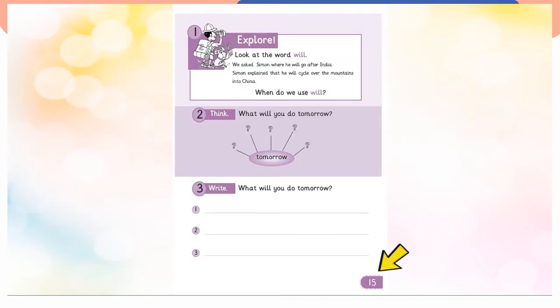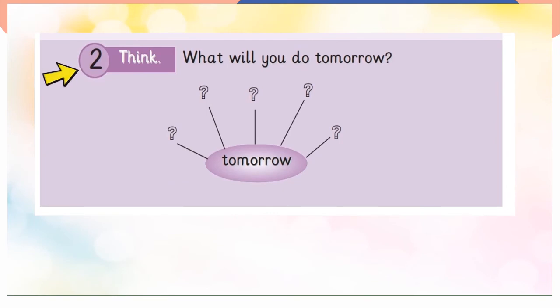Go to page number 15 of your skills book. Look at activity number 2 and read the question. What will you do tomorrow? In this activity, you are going to think of the things that you will do tomorrow and write them here.